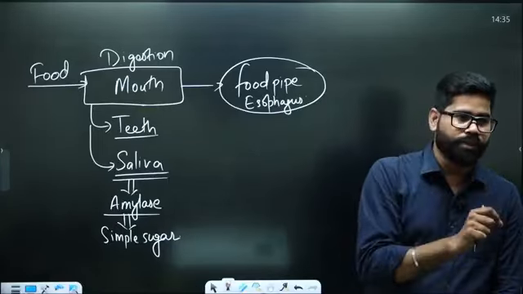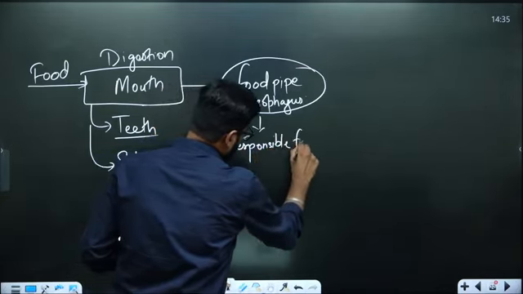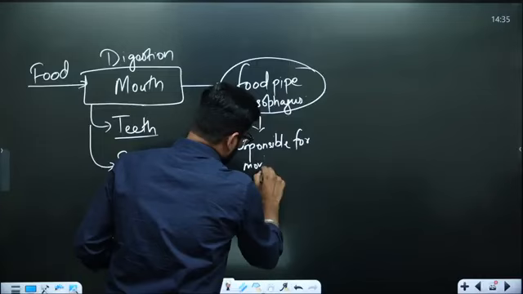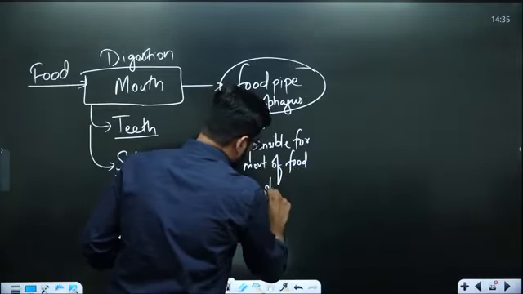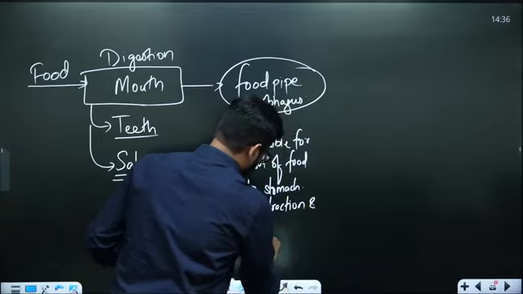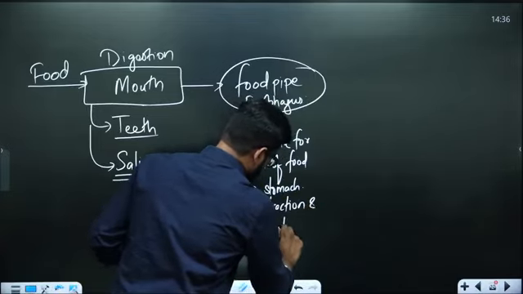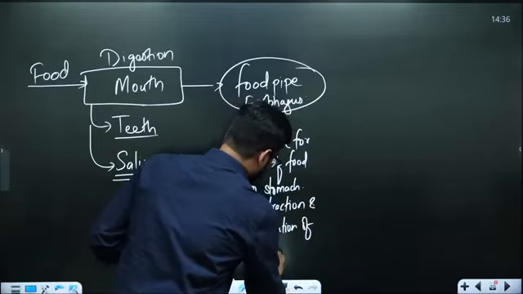So it is responsible for movement of food to the stomach by contraction and relaxation of muscles. That is the role of the food pipe.